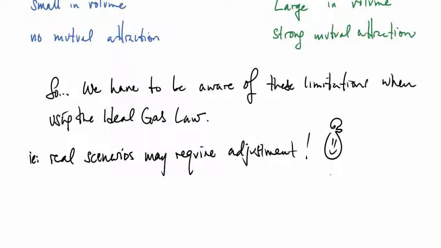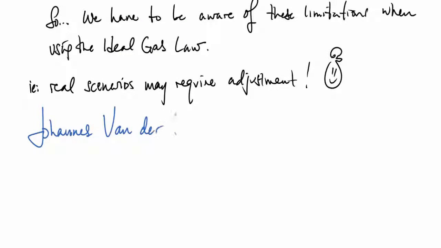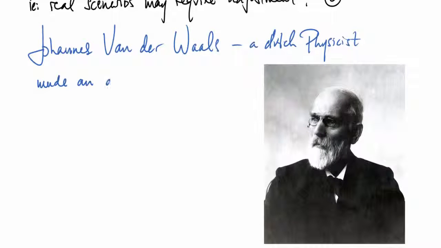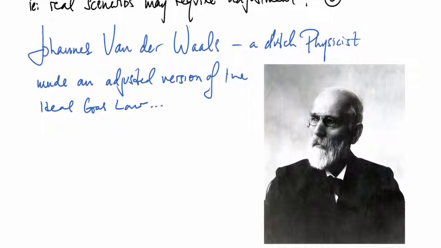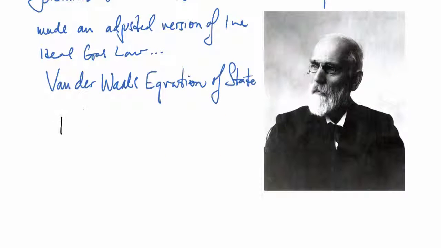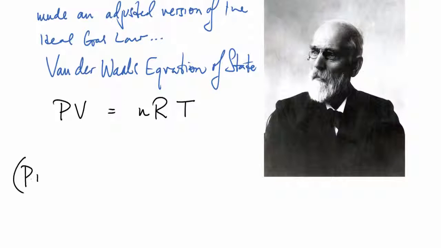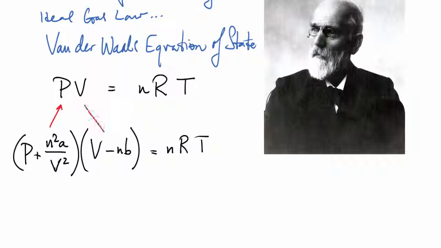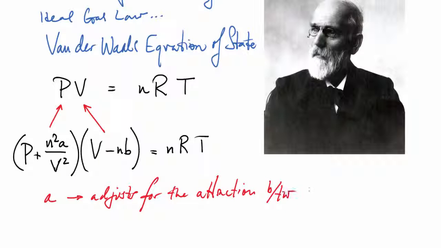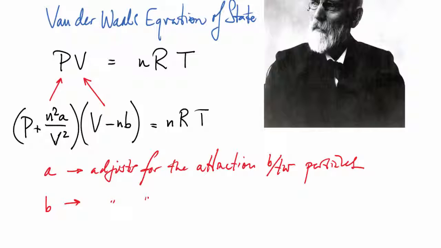Fortunately, a famous Dutch physicist, Johannes van der Waals, can come and help us here. This is work that he actually got the Nobel Prize for in 1910. He made an adjusted version of the ideal gas law, which we now call the van der Waals equation of state. He took the ideal gas law that we know, our good friend PV = nRT, and made an adjustment. He adjusted the pressure with the n²a/V² term, and the volume with the nb term. A adjusts for the attractive force between particles, the stickiness of their collisions, and b adjusts for the volume of 1 mole of particles, reducing the free volume by the volume of the particles.